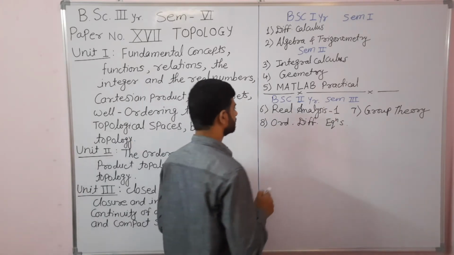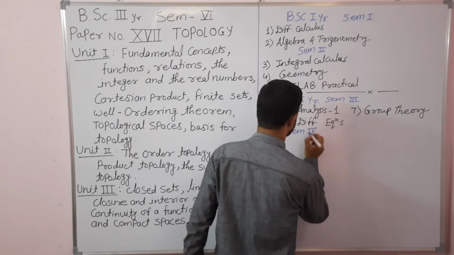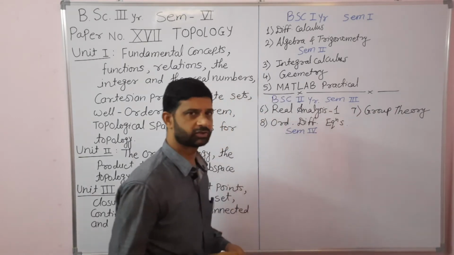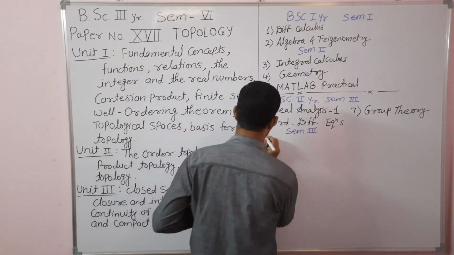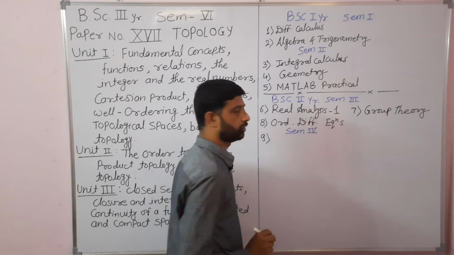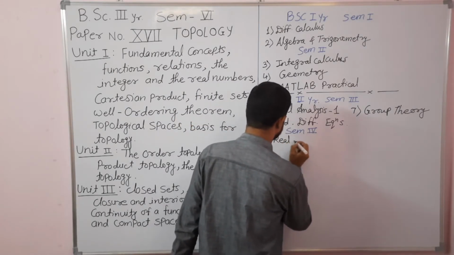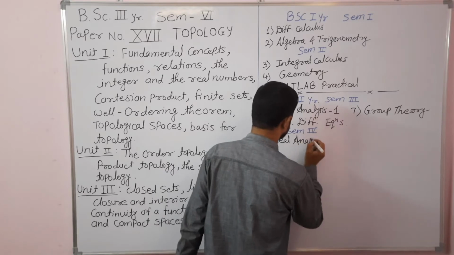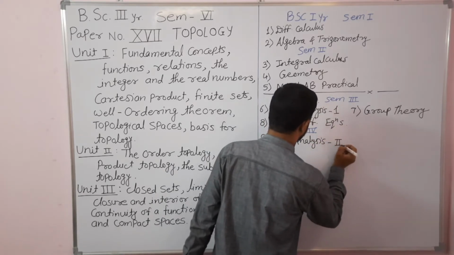Then in semester number 4, again we have studied 3 theory papers. Paper number 9 was real analysis second.